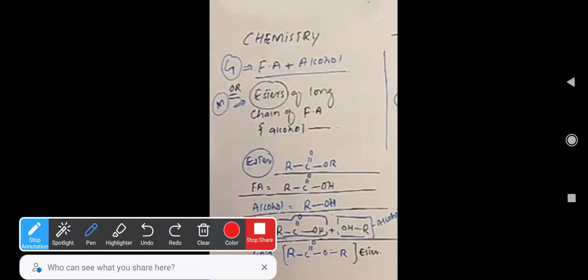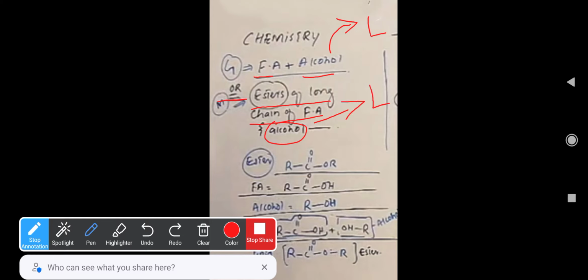So coming to the chemistry, it is nothing but fatty acid and alcohol. Whenever they form together, whatever they form is known as a lipid. Or we can say, the esters of long chain fatty acids and alcohol. If these two things join together, whatever is formed is also known as a lipid.